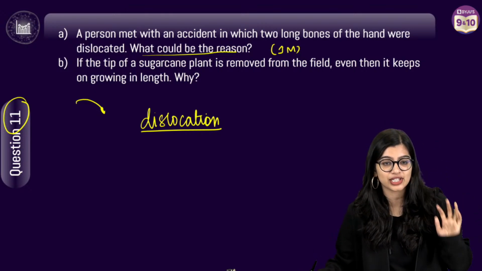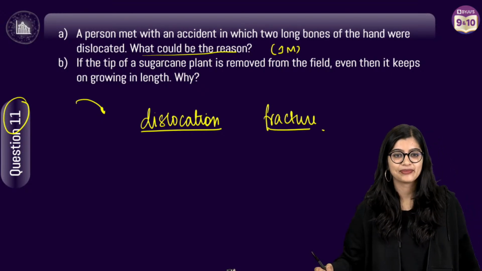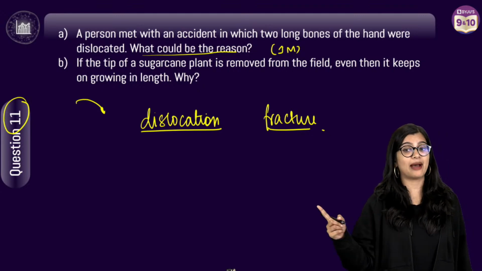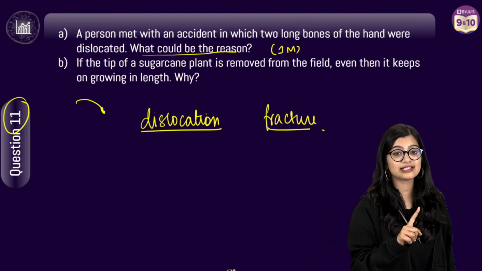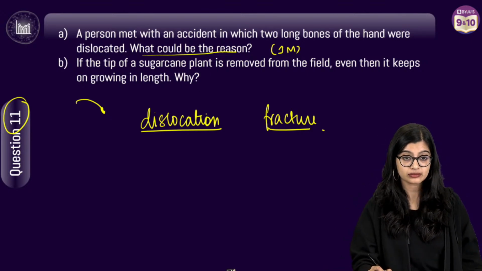I knew this. Anjali has told me, ma'am, fracture has happened. Okay. Cartilage could be damaged. Okay. Angel has told me, ma'am, ligament will break down. Okay, very good.